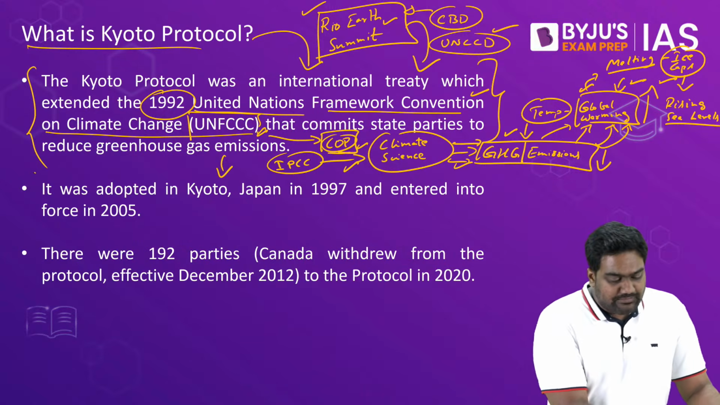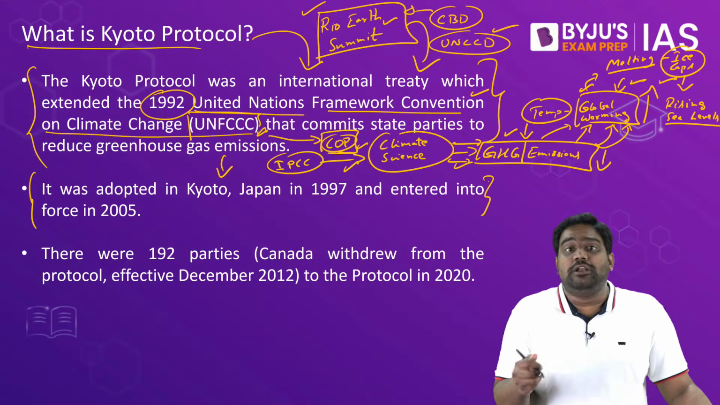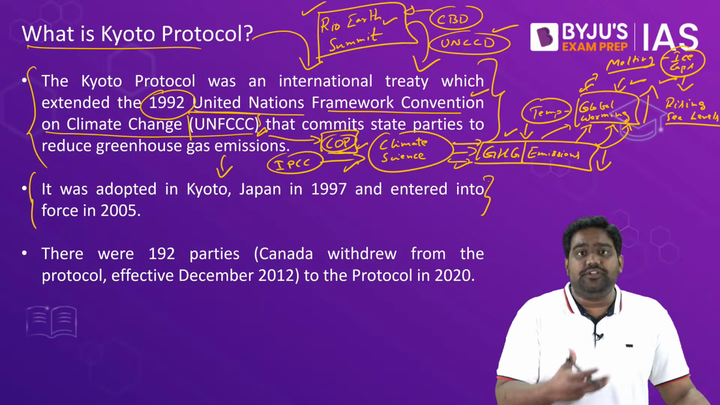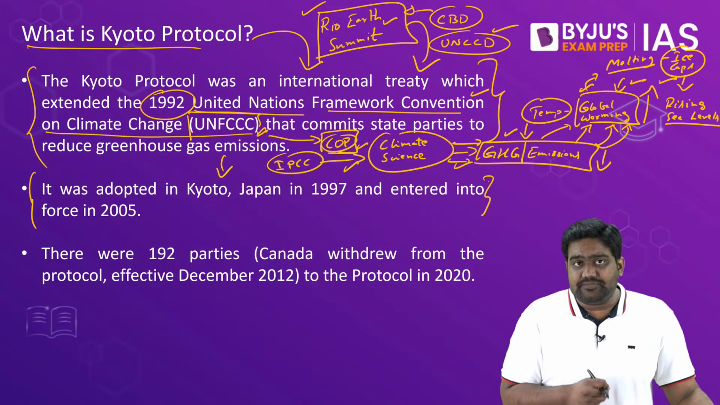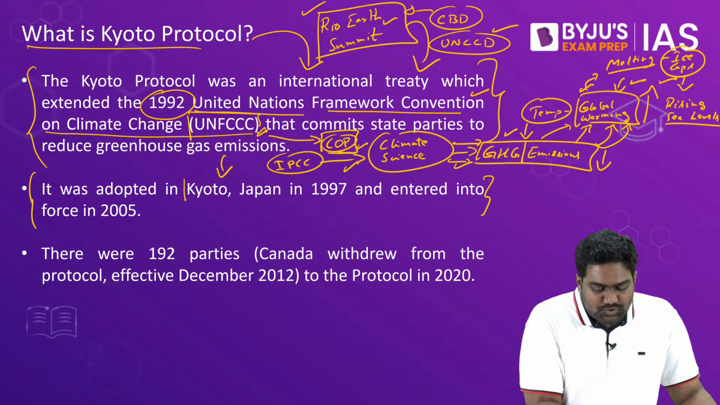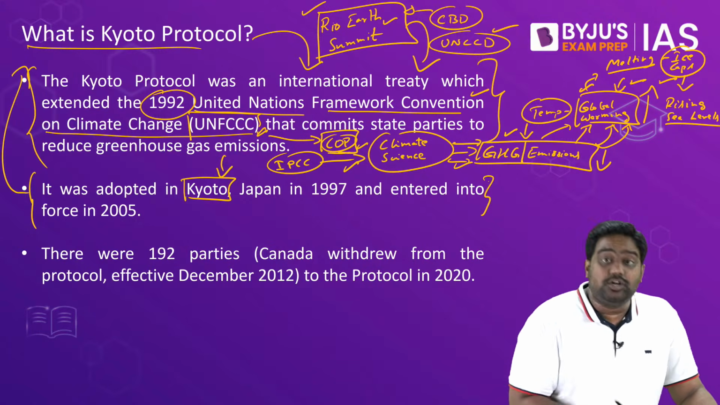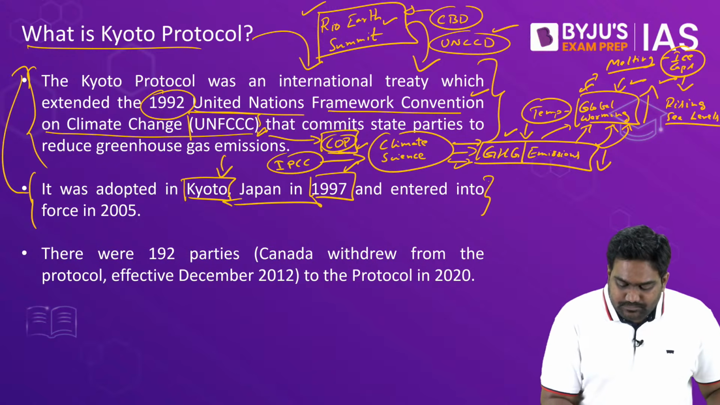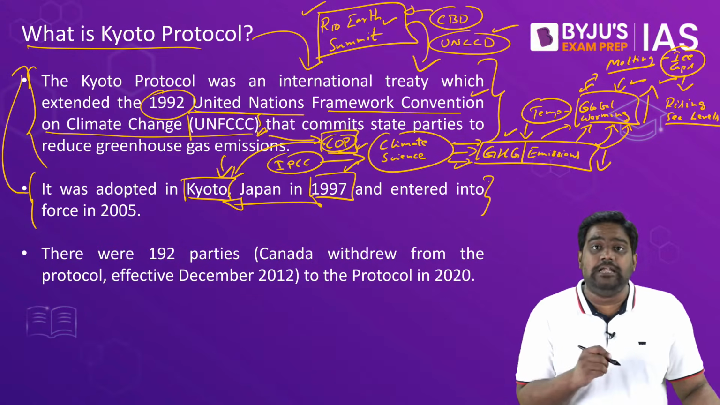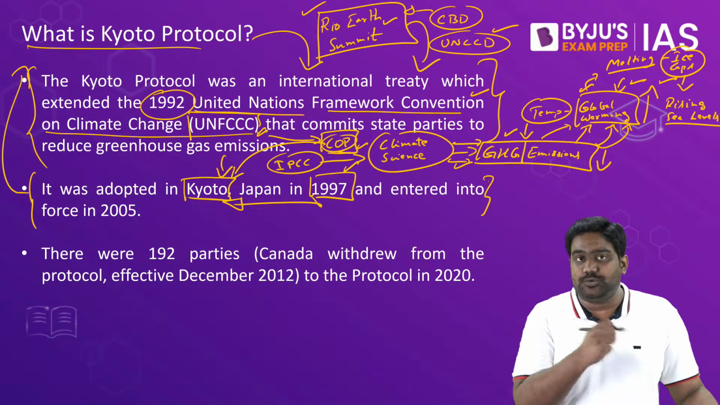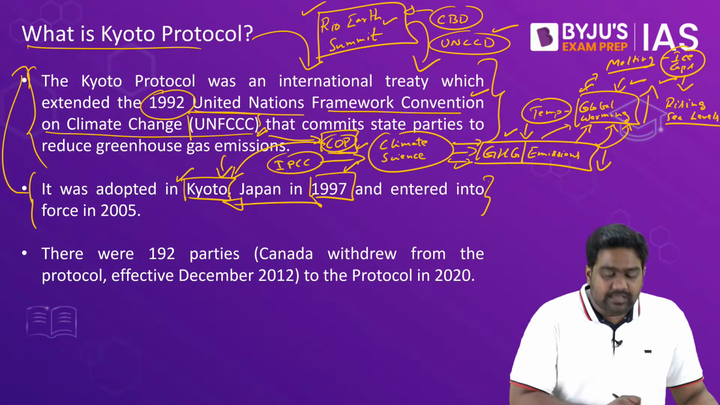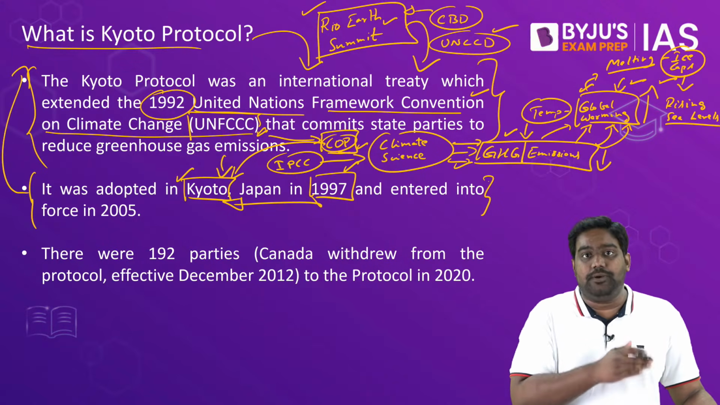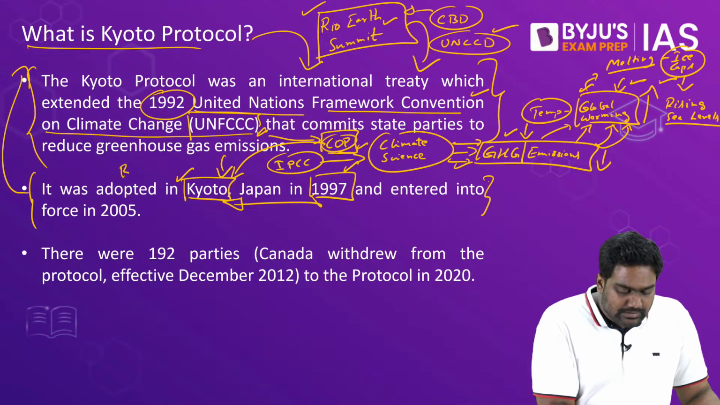So under this convention, under the UN Framework Convention on Climate Change, after a few years of negotiations, in 1997, a very important agreement was worked out that is known as the Kyoto Protocol. It was signed in the year 1997 when the Conference of Parties was held at Kyoto, which is a city in Japan. This happened to be the first major binding agreement that was signed under the Climate Change Convention.